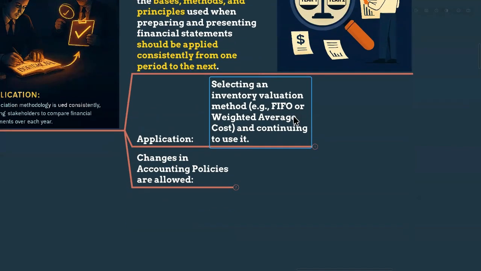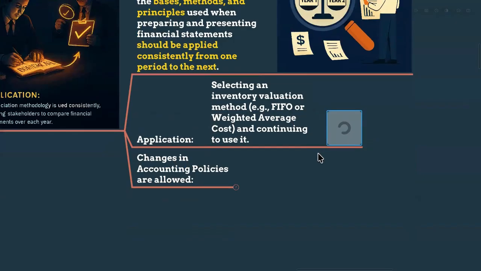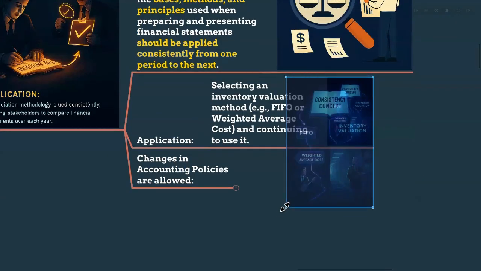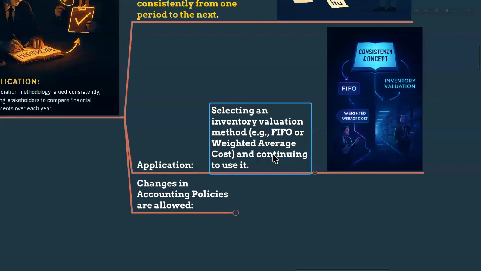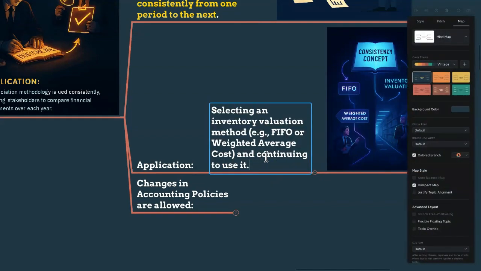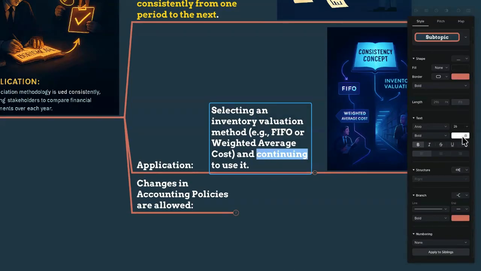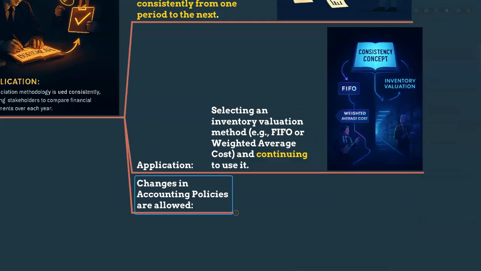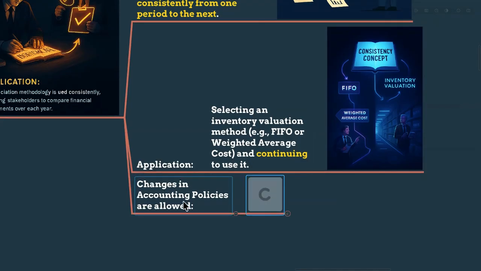So that is consistency. Let's say an application is selecting an inventory valuation method, as I said, FIFO or weighted average cost, and continuing to use it. That's important. You are going to use it for several years continuously without changing it. Then only you can compare last year's performance with this year's, as well as with another company's accounting records, because they are also following the same method, no?